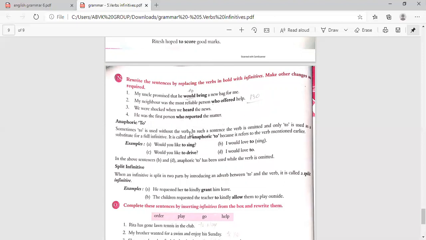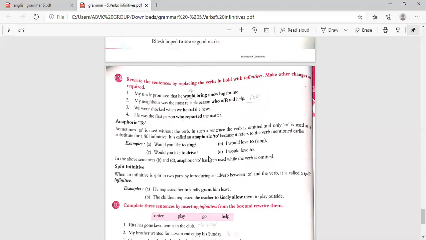So like this, the anaphoric to. Sometimes the to is used without the verb. In such a sentence, the verb is omitted and only to is used as a substitute for a full infinitive. It is called an anaphoric to because it refers to the verb mentioned earlier. Would you like to sing? I would love to. So here they don't say sing, so it is stopped.